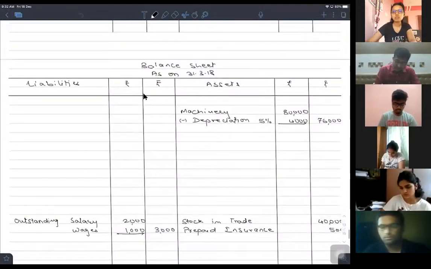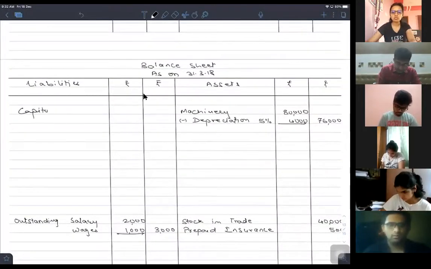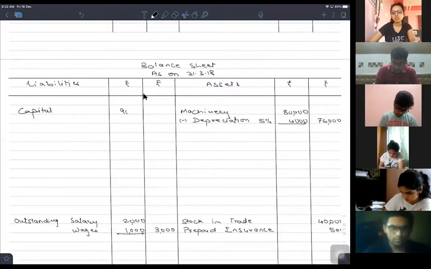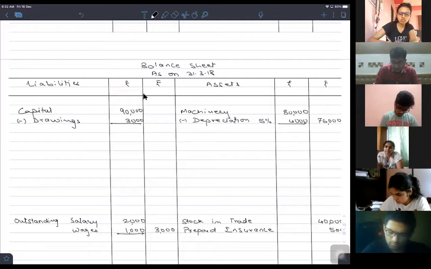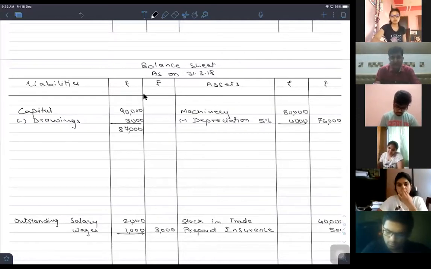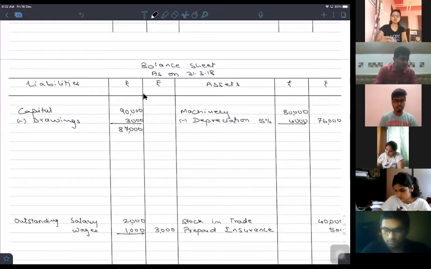So in the balance sheet onto the liability side, inner amount column, capital rupees 90,000 less drawings, because drawings at the end of the year need to be adjusted against capital only. Rupees 3,000. So subtotal thereof, the balancing figure thereof in the inner amount column itself, because we have to still adjust the profit or loss of the business. Yes or no?